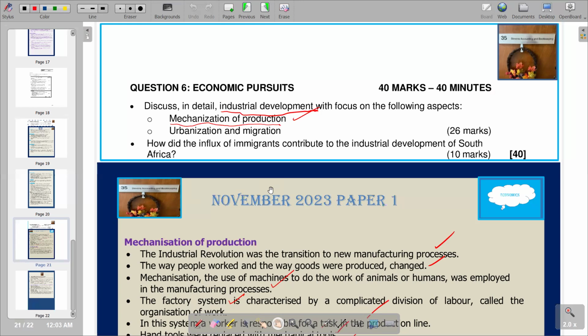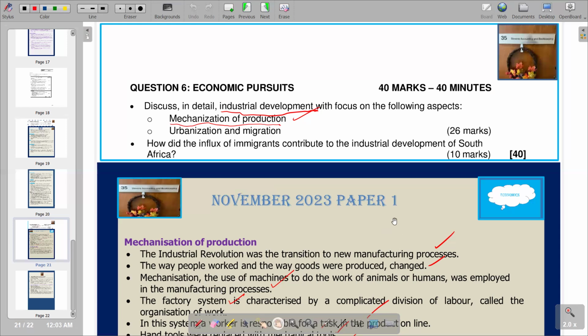how does it contribute to industrial development? And we go back again to the explanation of industrial development that we made, that it is the building and growing of industries within an economy by using new technology. So how do we have the issue of building of new industries due to immigrants, due to people that are moving into our country? That's how we are going to go about it on the external parts.